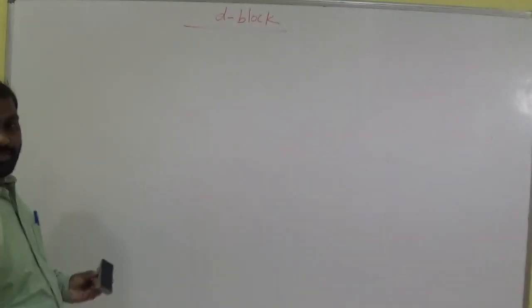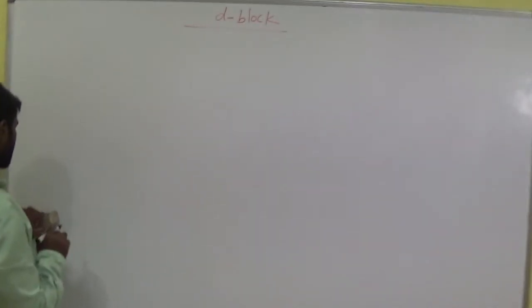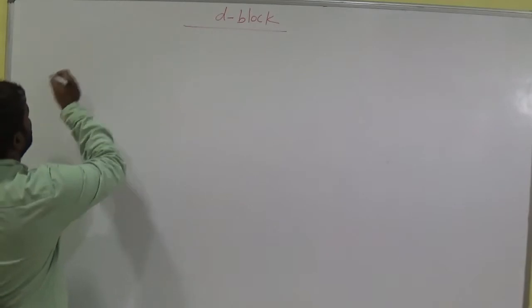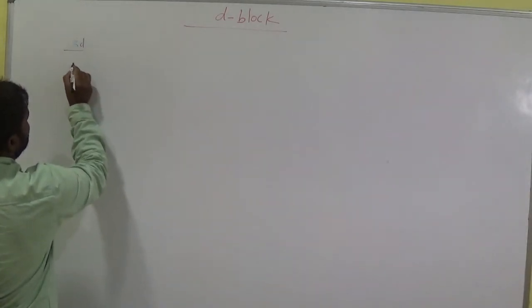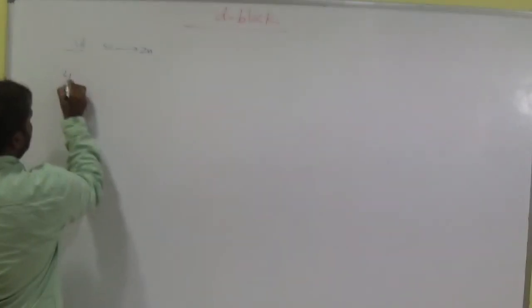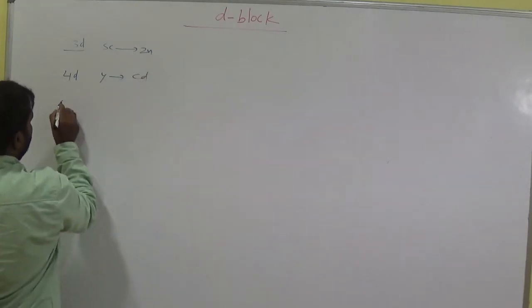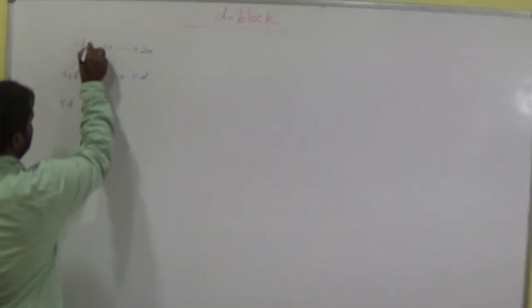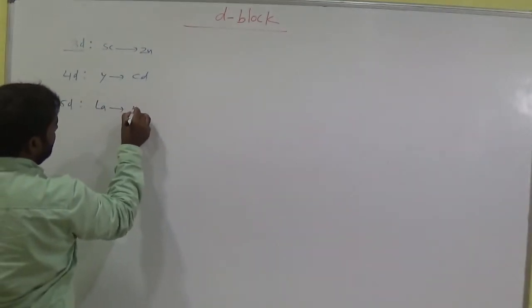And let's see. You know, the 3D transition series is scandium to zinc, am I right? And the 4D transition series is yttrium to cadmium, and the 5D transition series is lanthanum to mercury.